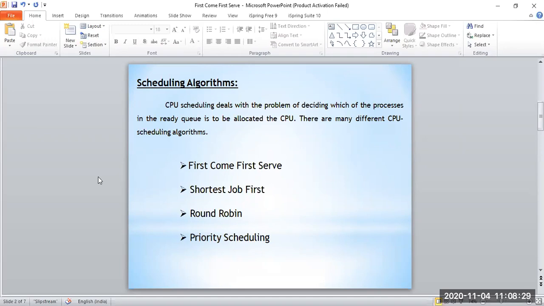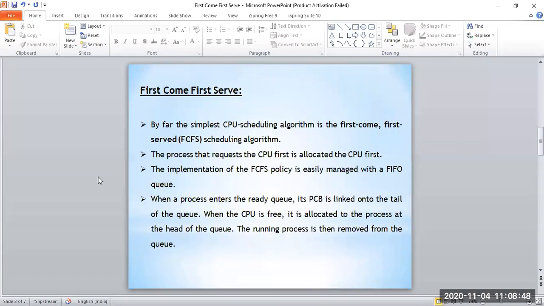So we need a certain procedure or format which will decide which process will go next and which process will get the CPU so that it can be executed. Right, so let's start with the first come first serve algorithm, and let's see what the methodology of first come first serve is.